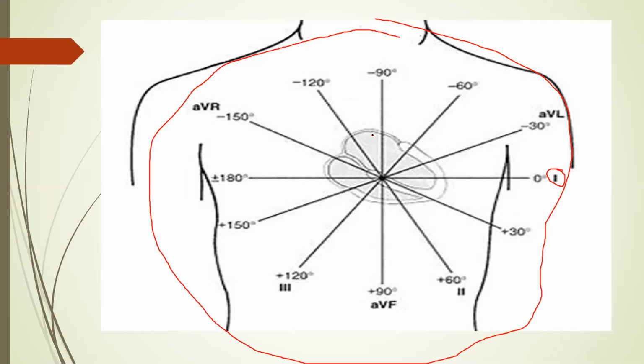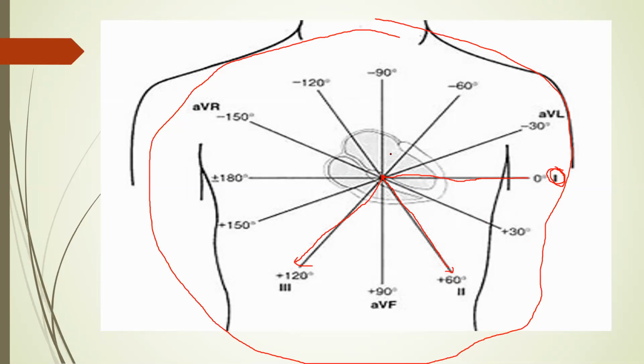If this is the heart, and we consider the AV junction as the center point, then at 0 degrees is lead 1. Then add 60 each to get leads 2 and 3. So at plus 60 degrees is lead 2, and at plus 120 degrees is lead 3. So 0, 60, 120 is the position of leads 1, 2 and 3 with respect to the heart.